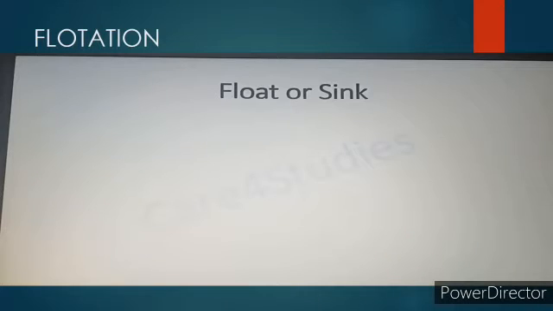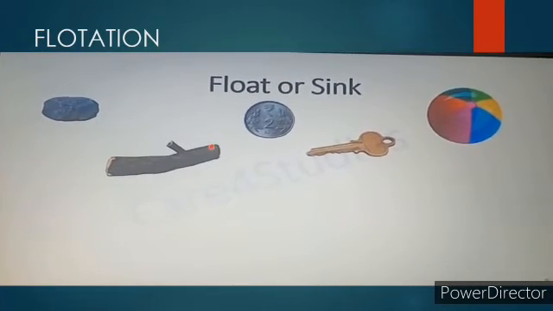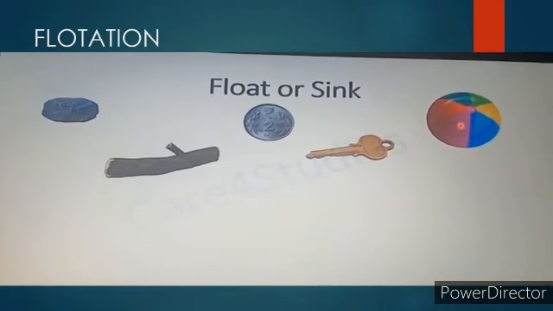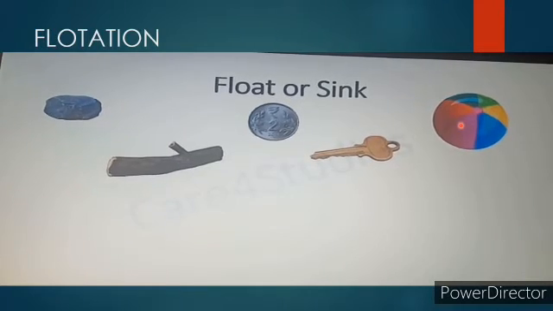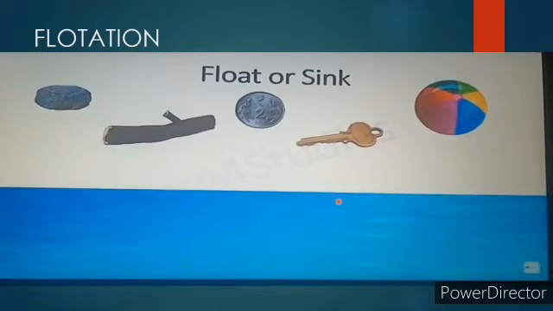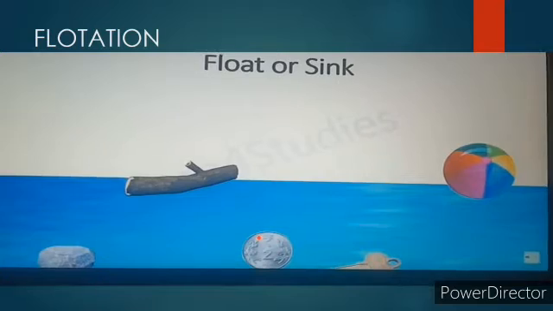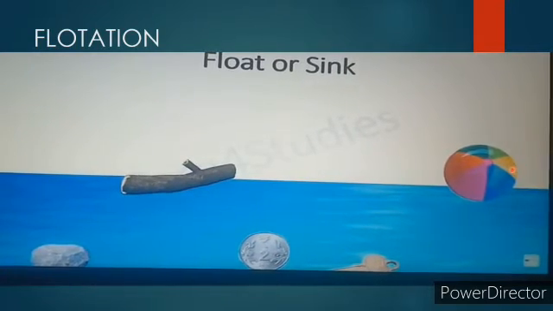Now we learn about flotation. Students, what is flotation, and what is the concept of float or sink? Here we have some objects like stone, wood, coin, key and ball. When we put them in the water, what happens? Let's see. When we put these objects in the water, some float and some sink. Wood and ball float, whereas stone, coin and key sink. Okay students?